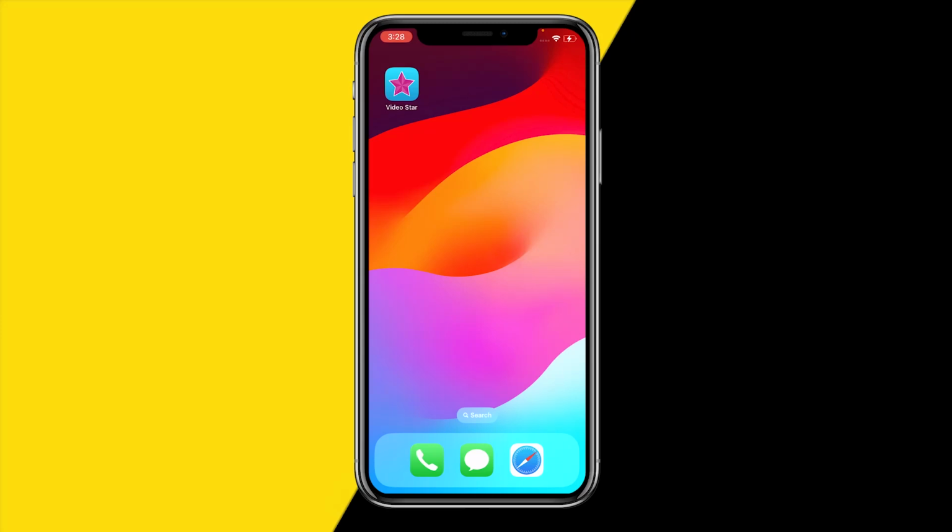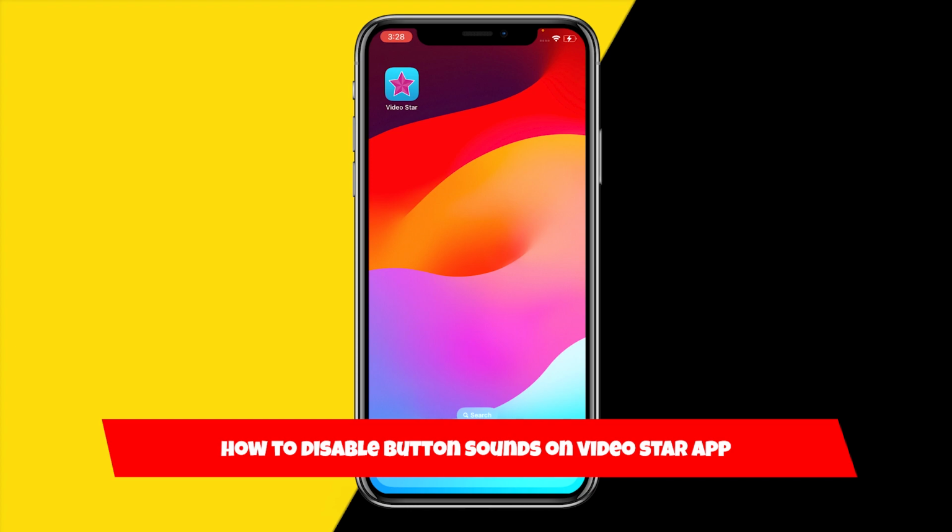Hello everyone, welcome to this video, and in this video I'm going to show you how you can disable button sounds over on the Video Star app.